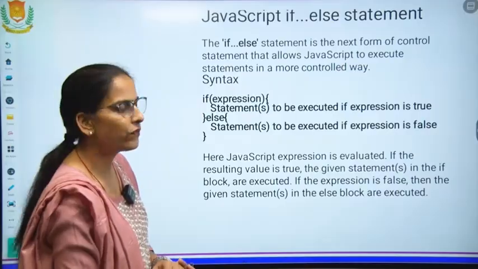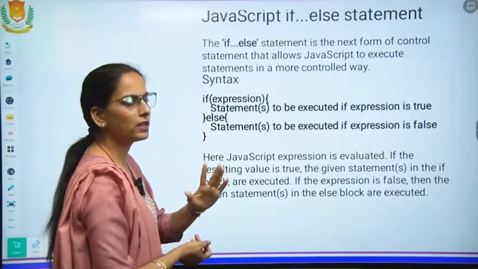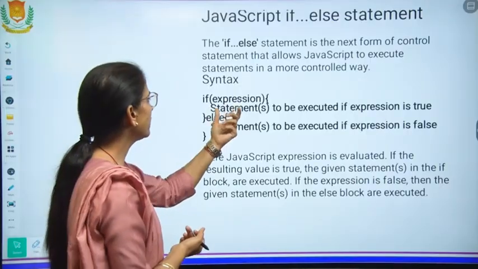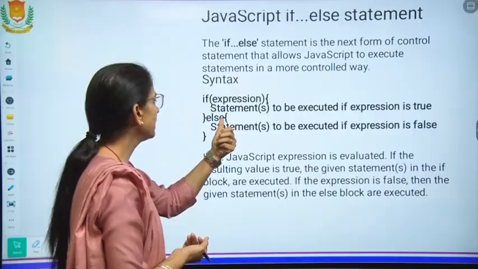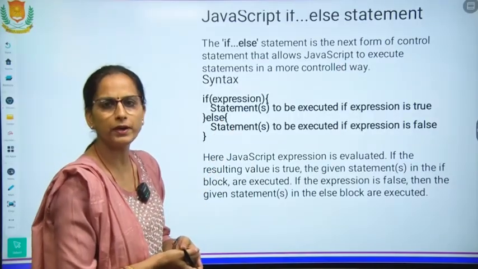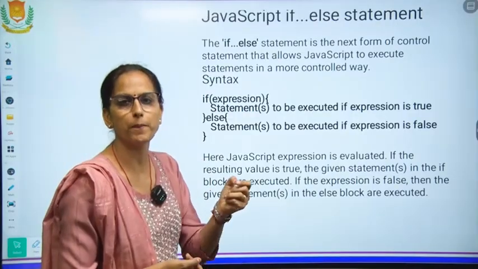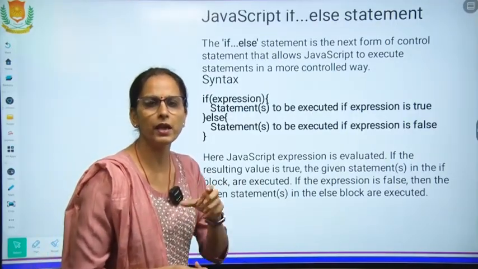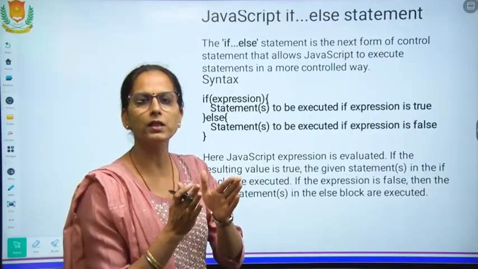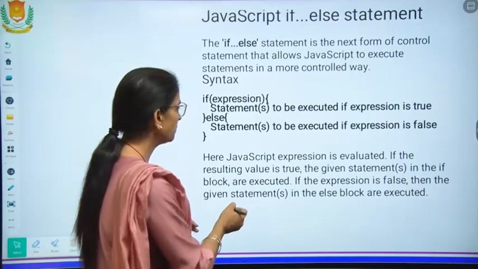Now we have if else. In the if else, how will you do it? If, and then the condition will be given, then the first statement to be printed, then else, then the rest will be printed, and the curly brackets are there for each separate section. Curly brackets basically define the area and scope where the values and the program will be affected.